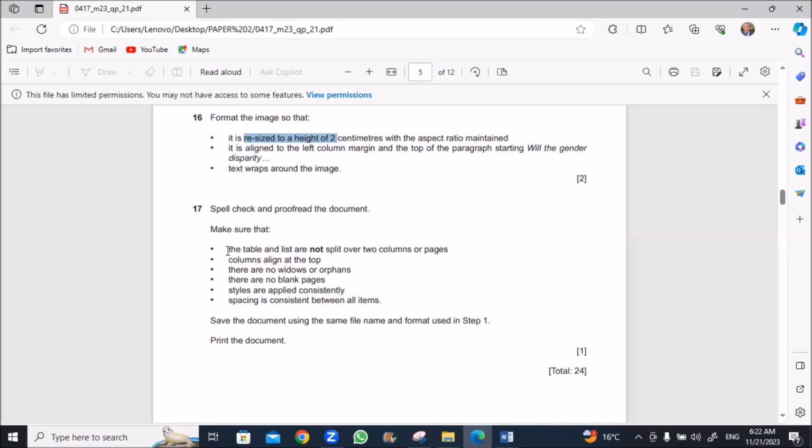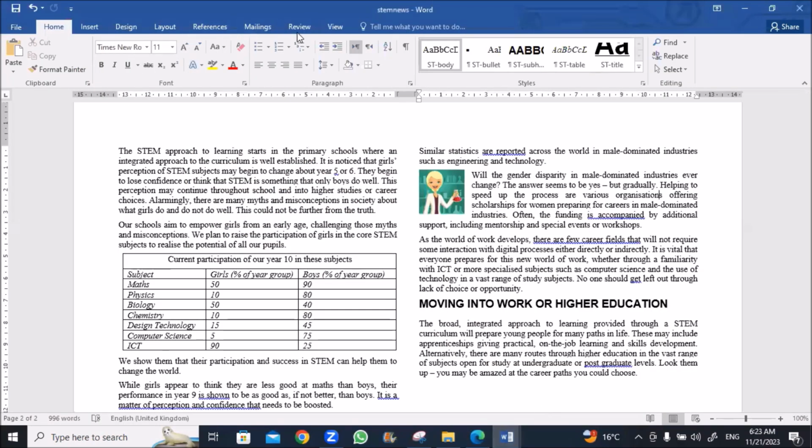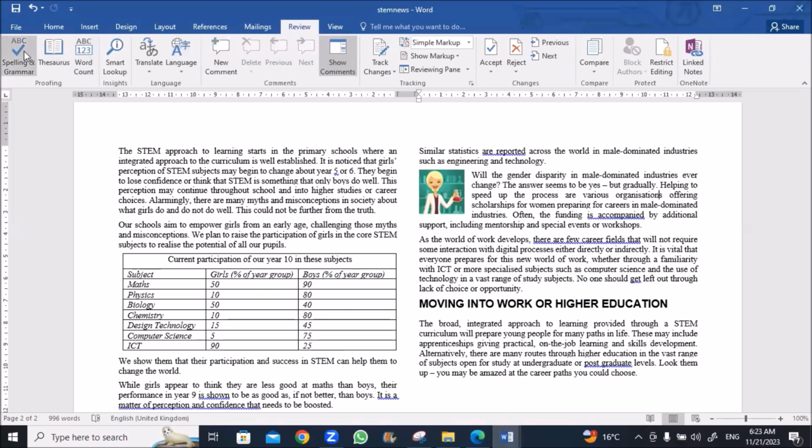Make sure that the table and list are not split into 2 columns or page. Columns are lined at top. There is no widow or orphans. There is no blank pages. Styles are applied consistently. Spacing is consistent between the items. Okay. Let us just review. Proofreading, spelling, grammar.